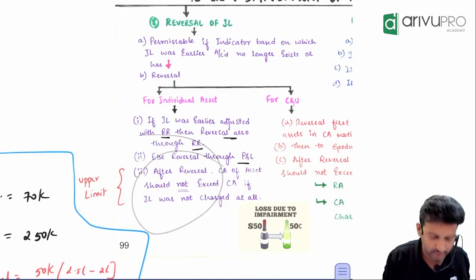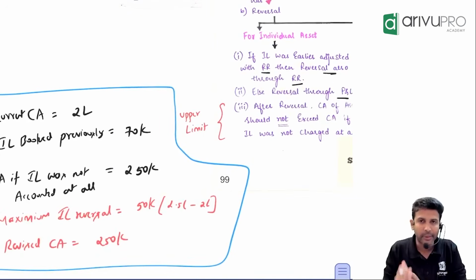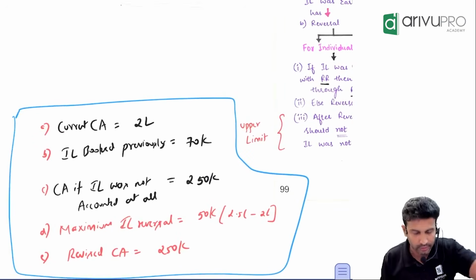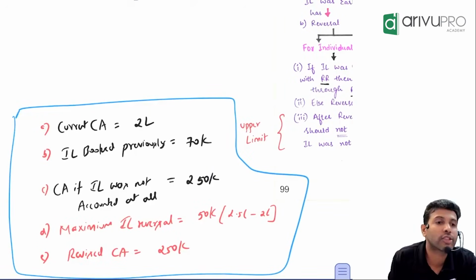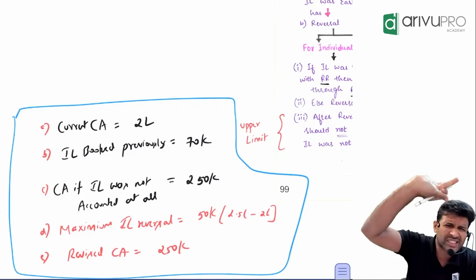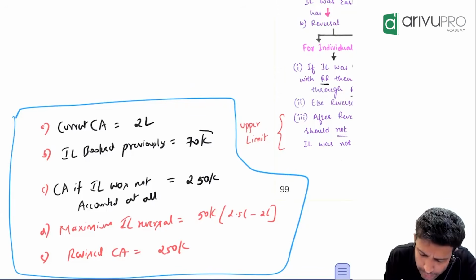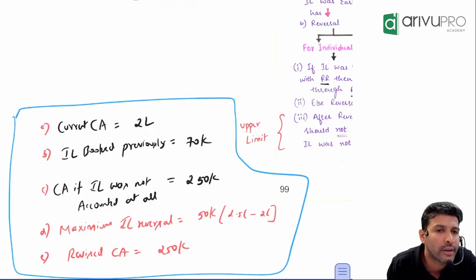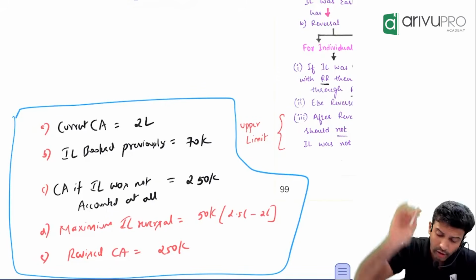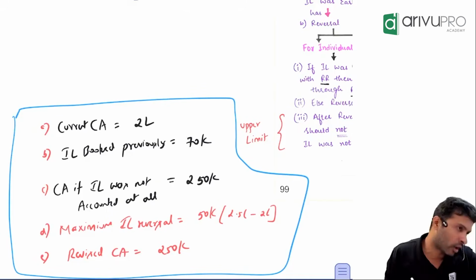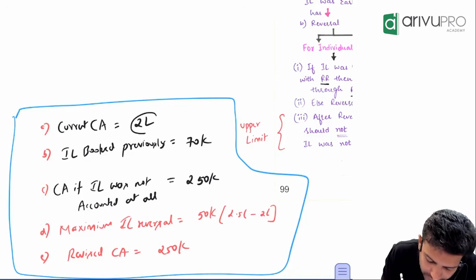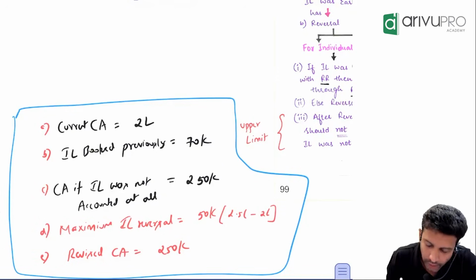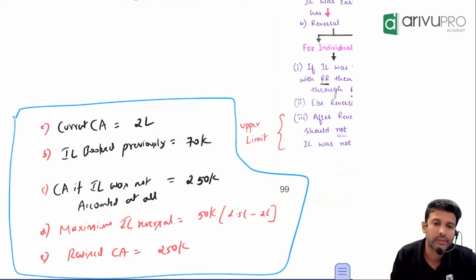What the standard says is, let's take this example, then I'll connect it back to the words. Let's say the current carrying amount of an asset is 2 lakh. Last year, you had already booked impairment loss of 70,000. So far, good. Currently, the carrying amount is 2 lakh, and last year's impairment loss accounted was 70,000.